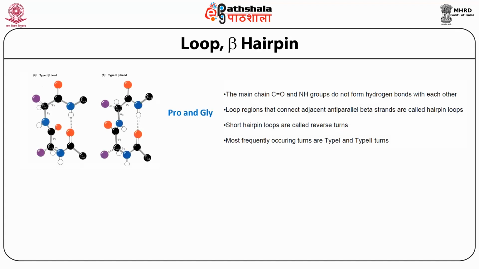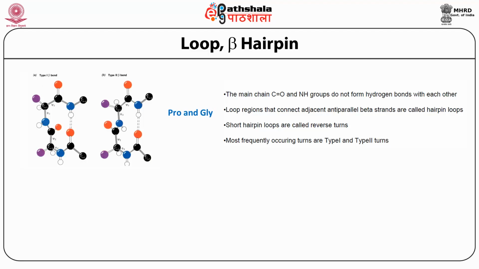Next, we look at a different type of secondary structure called loop. This loop is very important because it connects two adjacent beta strands or alpha helices. And normally proline and glycines are prevalent in this kind of secondary structure. There can be two different types of beta bend, type 1 or type 2. It depends on the conformation of those amino acids, the C alpha phi psi values. Based on that, type 1 and type 2 beta bends are different.